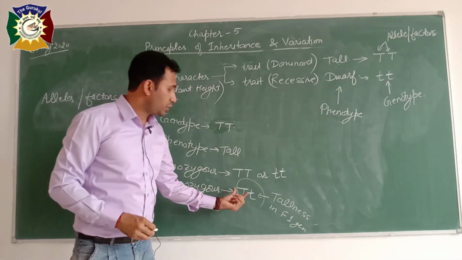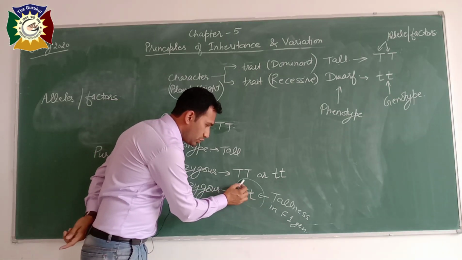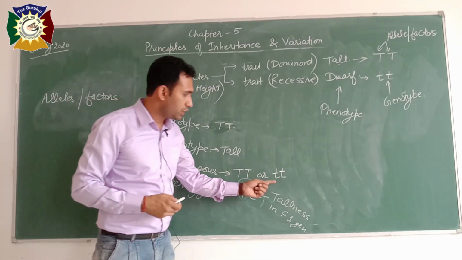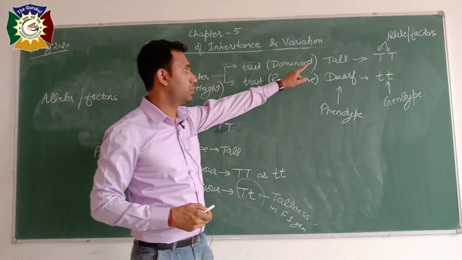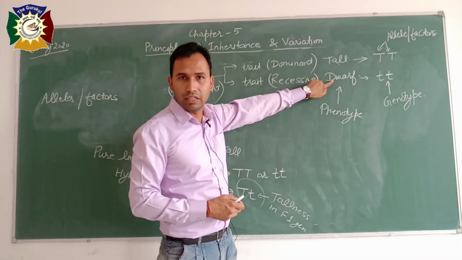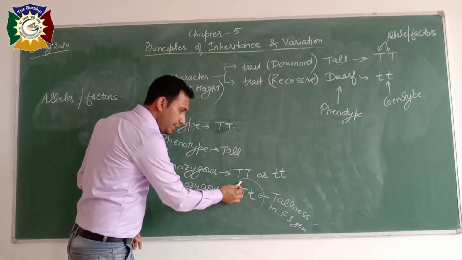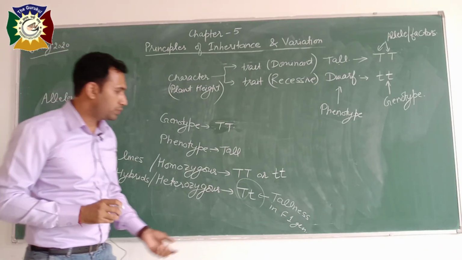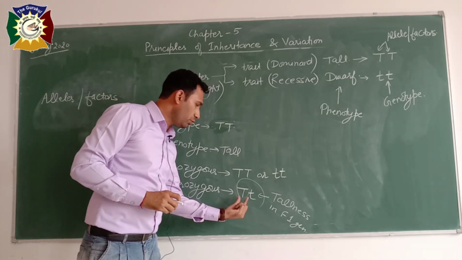So why is there tallness? Due to this allele. So capital T is the dominant allele while small t is the recessive allele. The dominant allele is responsible for the dominant trait, the recessive allele is responsible for the recessive trait. So whenever a dominant allele is present, then irrespective of the second type of allele, it will always express